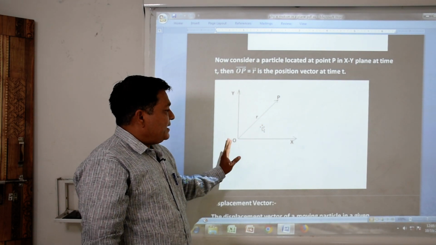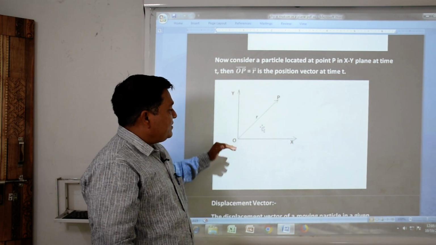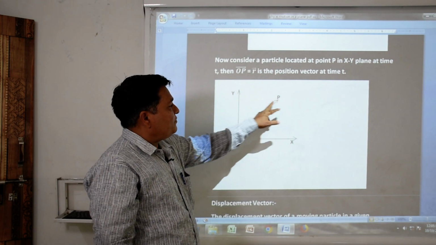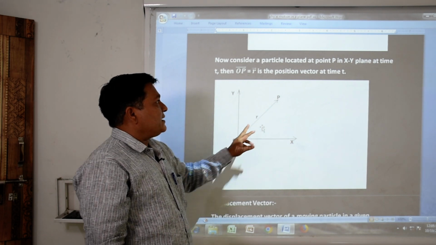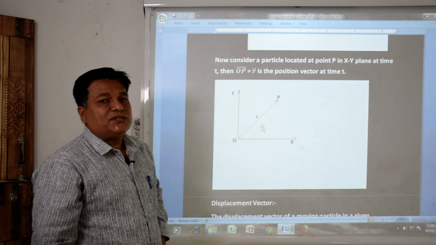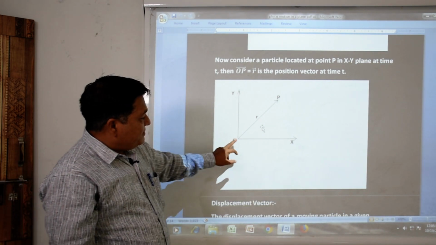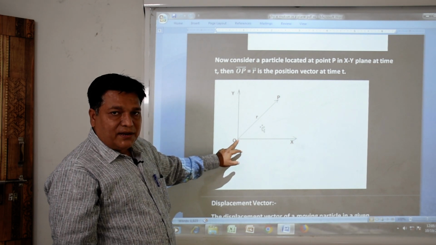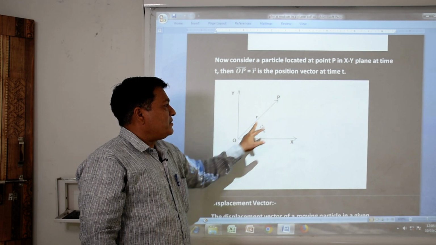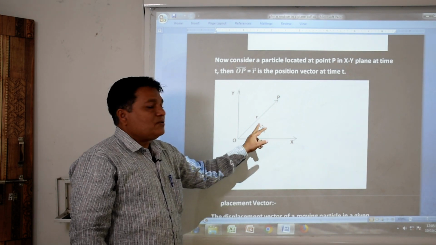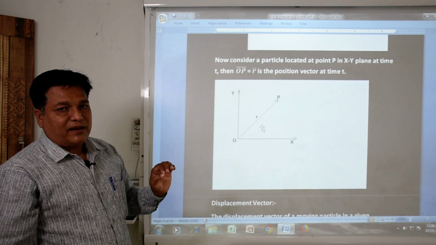In the horizontal direction it is this much distance at P, and in the vertical direction the position of P is up to here. So we say that OP is equal to vector r, and this is the position vector at any time t. Time t starts from the initial position, the origin, and if we place the particle here at time t, the position vector is OP equal to vector r. This is the position vector in the xy plane.